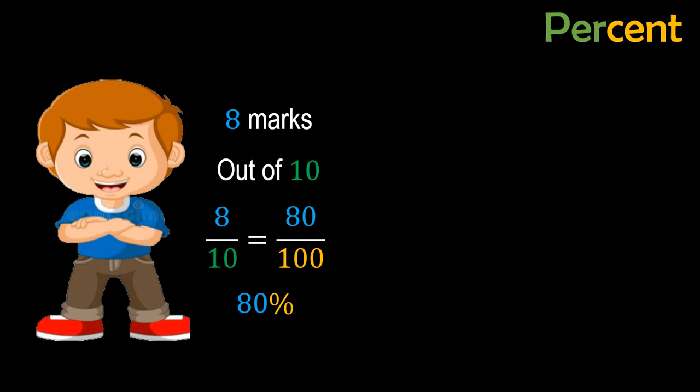Now from this example, I am going to generalize a formula which we can use to find percent, part or total. So taking this equation, we just write variables instead of these numbers so that we can use that formula in future. 8 was the obtained marks, like a part of the total marks, so we write this as part, and 10 was the total marks, so it is total.